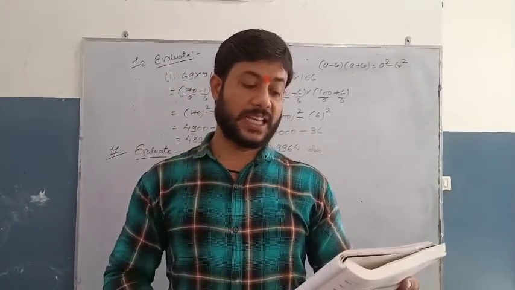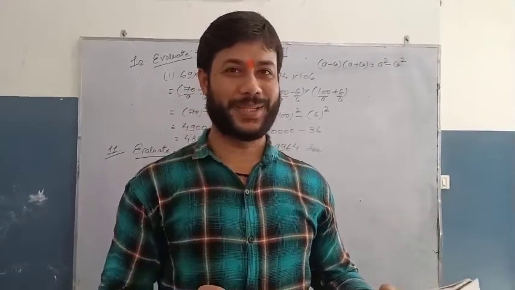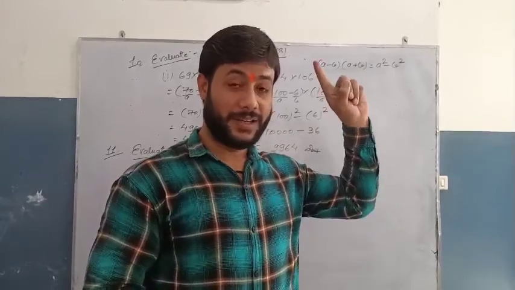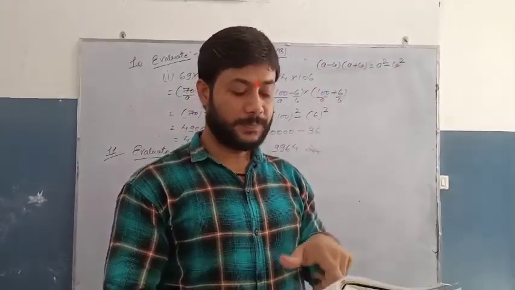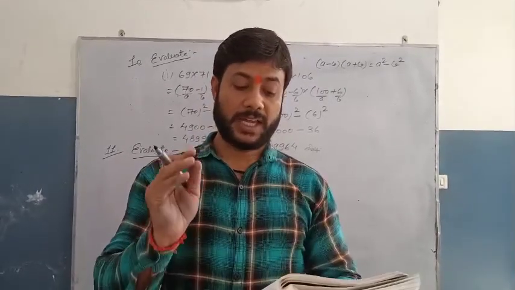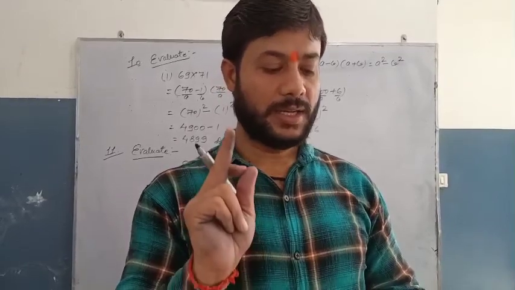Now the last one is n square is equal to the sum of first n odd natural numbers, as I have written there and explained it, and we have solved some questions related to this.